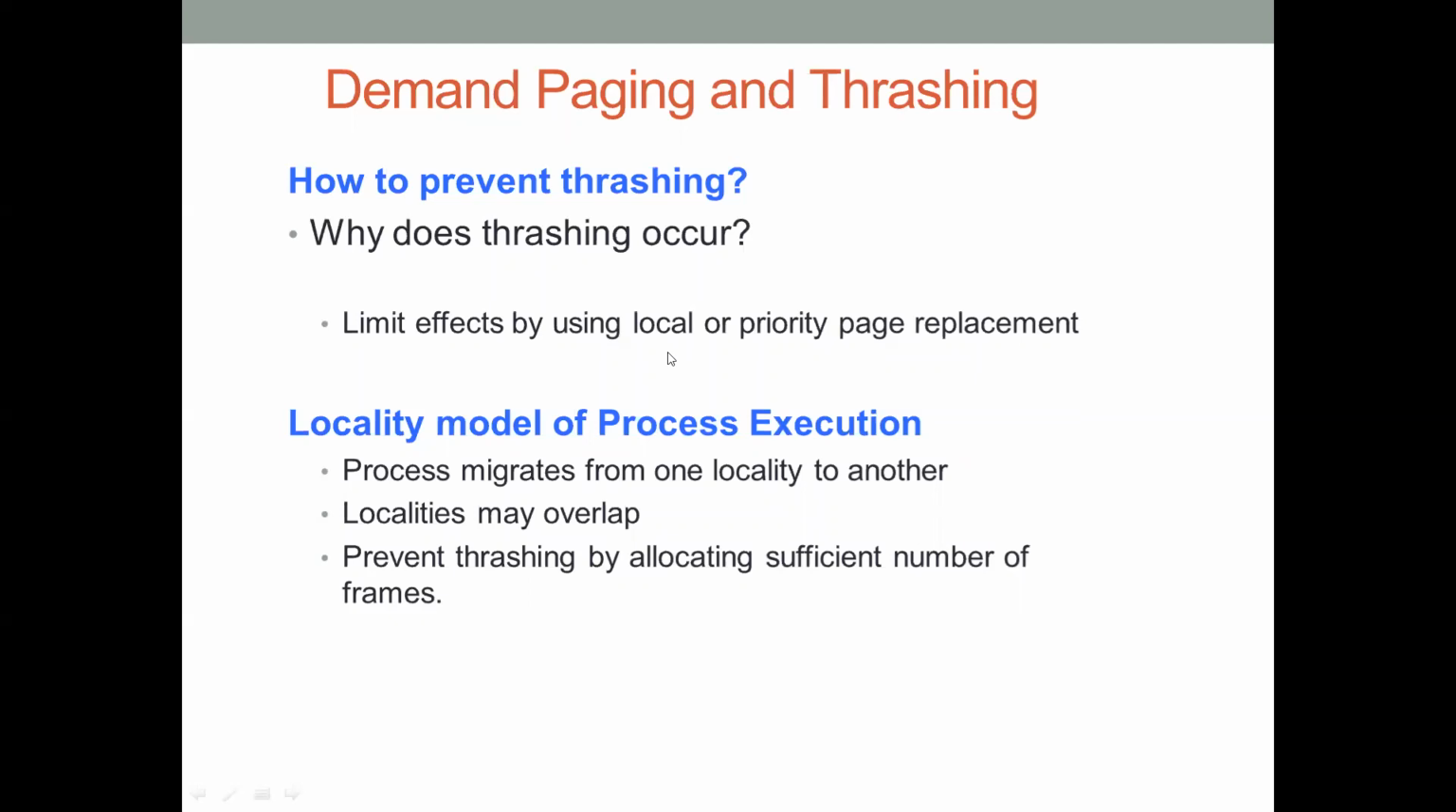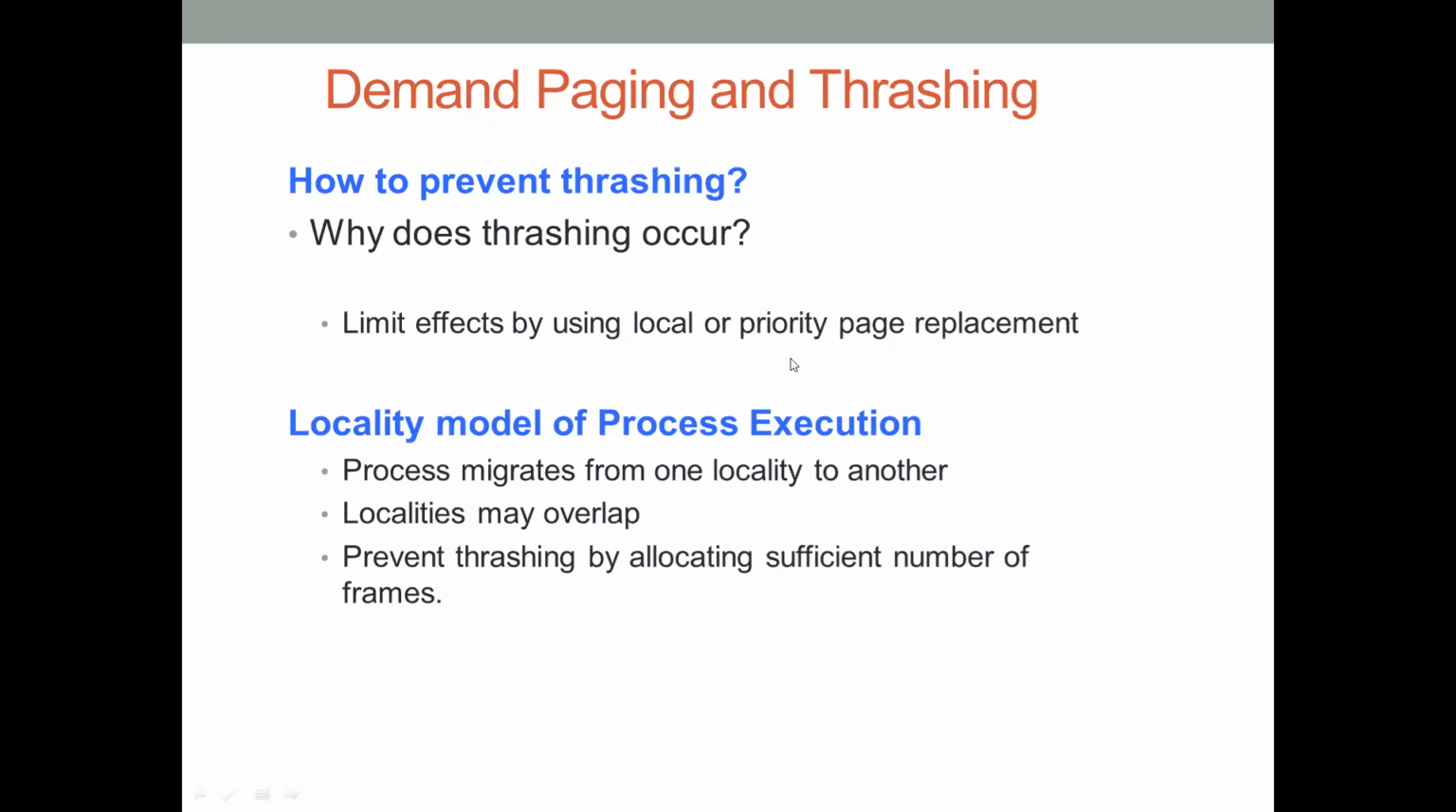If P1 needs a frame, it has to select one of the frames from its own set of pages only, not from the frames of other processes. That's called local page replacement. Priority based page replacement also means that you can give frames to the processes based on their priorities, so that at least high priority processes will be able to complete their execution. That is one way of preventing thrashing.